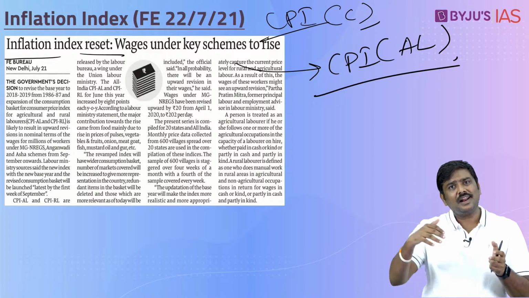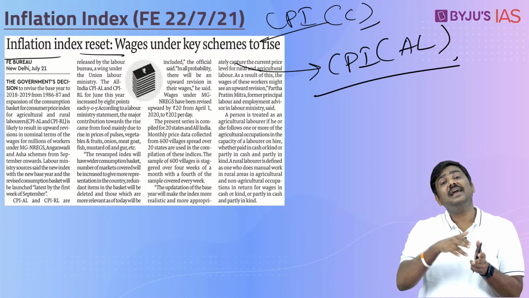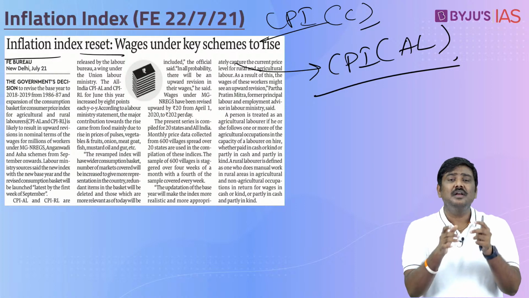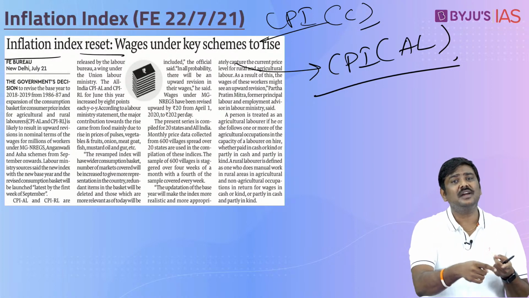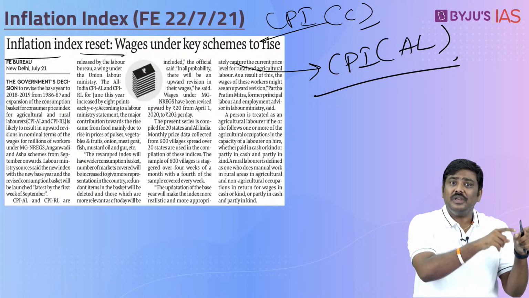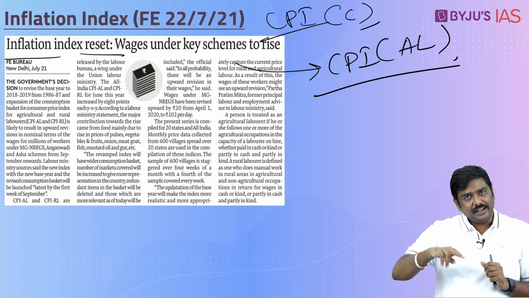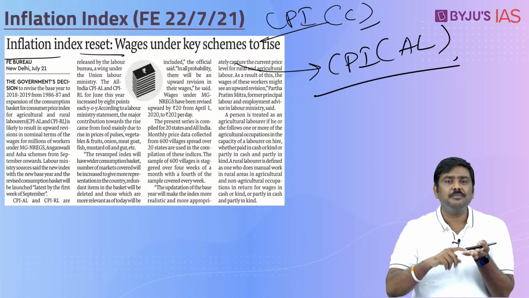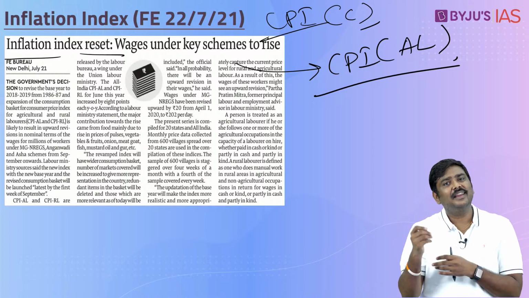In addition to this, there are other types of indices, that is within CPI itself. One is CPI IW, industrial workers, which was there recently in the newspaper because Government of India has announced a hike in the dearness allowance and dearness relief of the central government employees, and CPI IW is used to revise DA and DR, remember that. In addition to CPI IW, you also have CPI UNME, urban non-manual employees, and you also have CPI AL, agriculture labor.